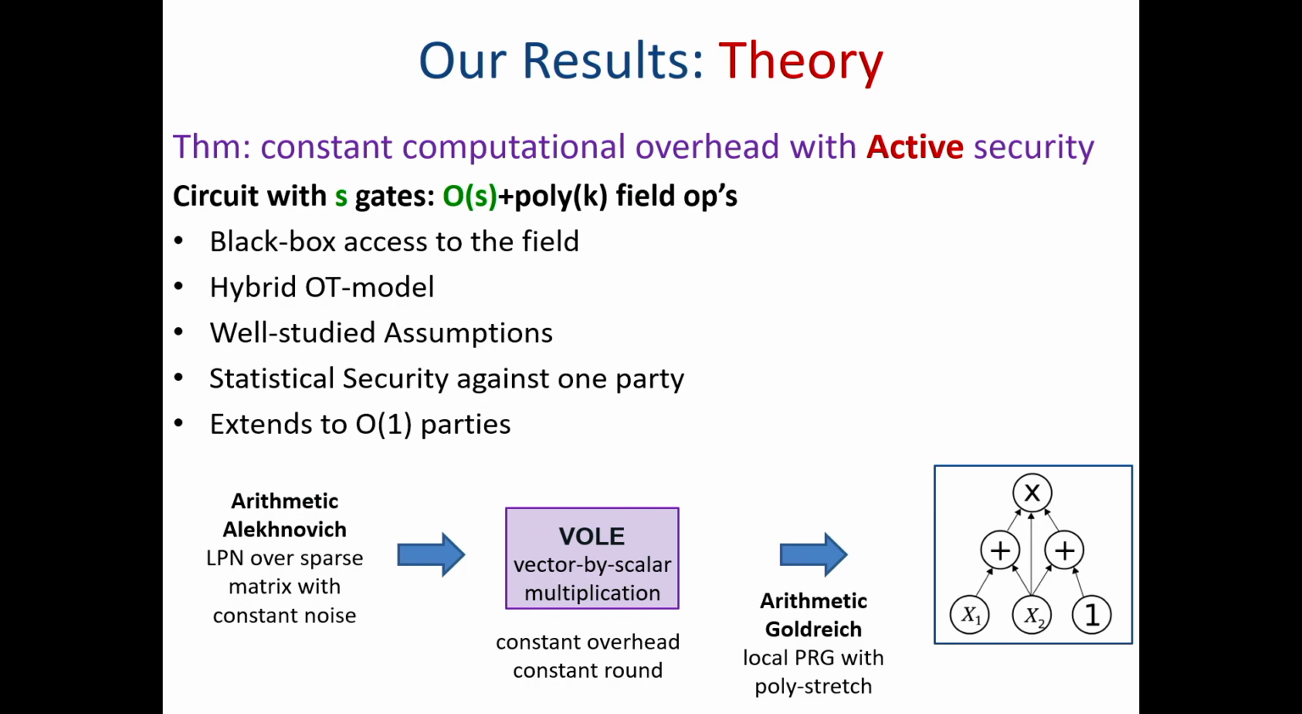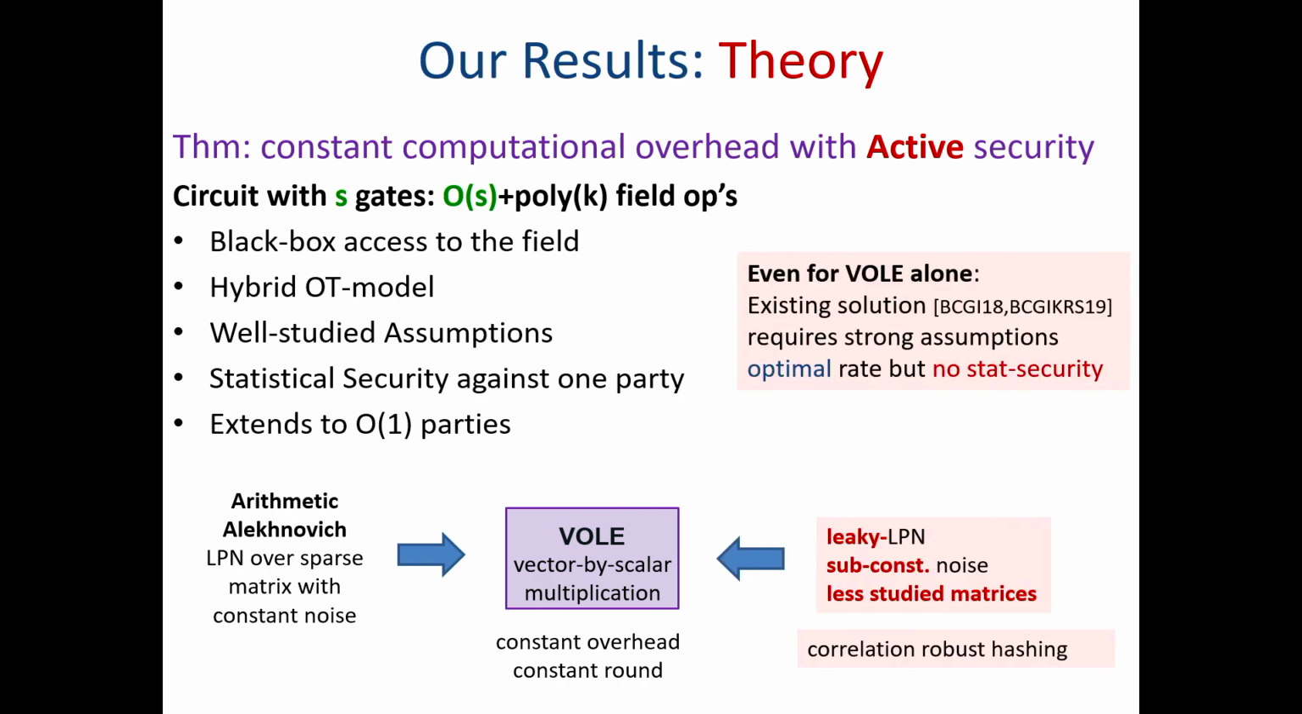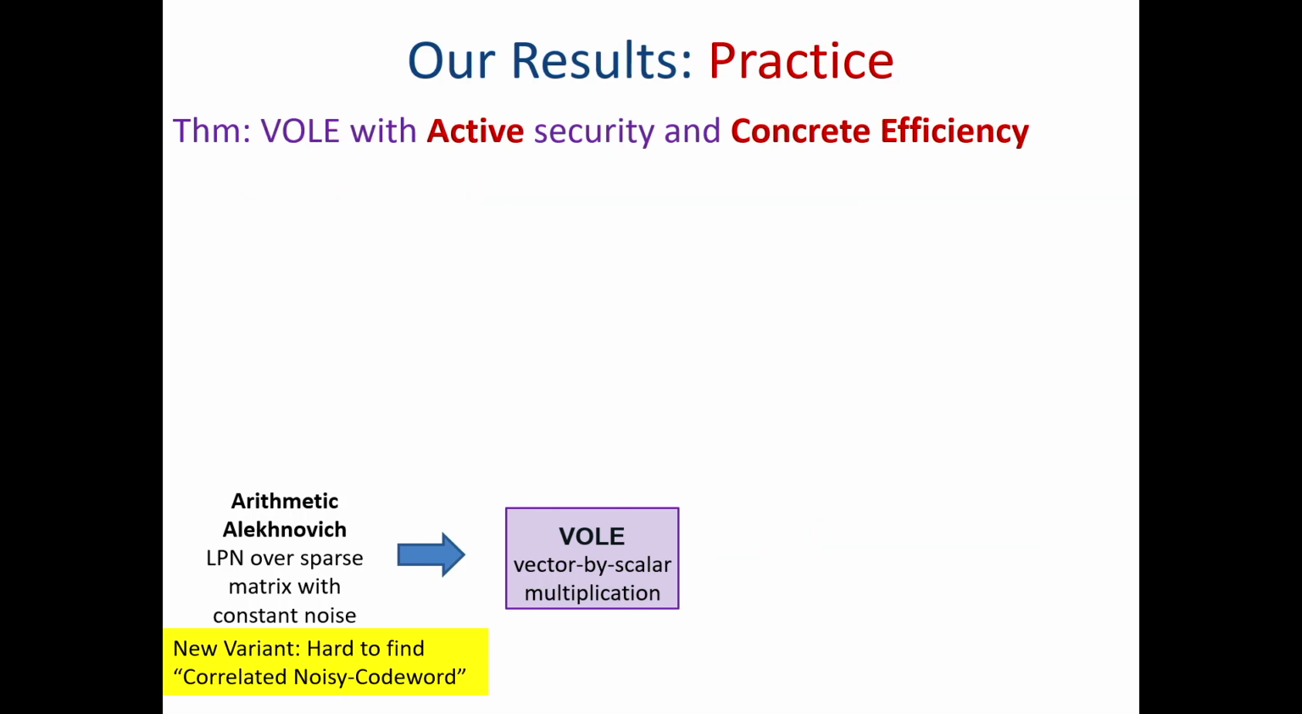In fact, even if you focus on the VOLE primitive, the only known construction that achieves black box access to VOLE and constant overhead is based on the compressed VOLE approach, and it requires somewhat less standard assumptions, namely leaky LPN with a sub-constant noise rate over less standard matrices, plus correlation robust hashing. But these days this is for free, I guess. Okay, so this is the theoretical result of the paper.